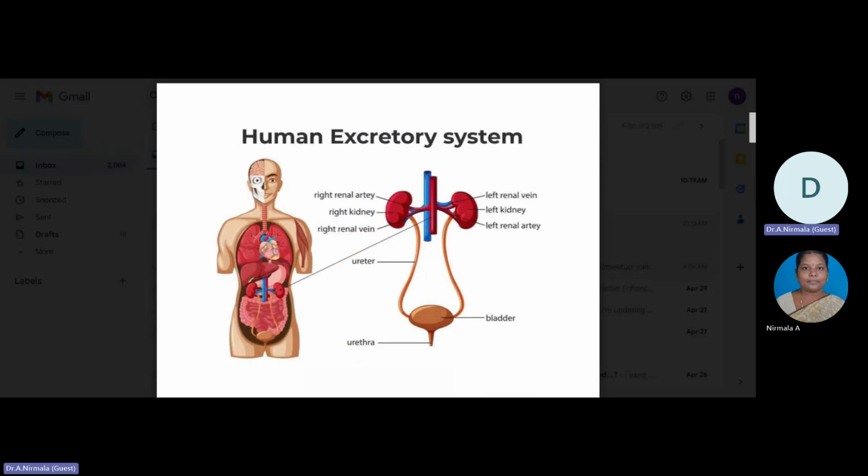The foremost role of the kidney is to expel the excess amount of water and waste from the bloodstream through the production of urine.